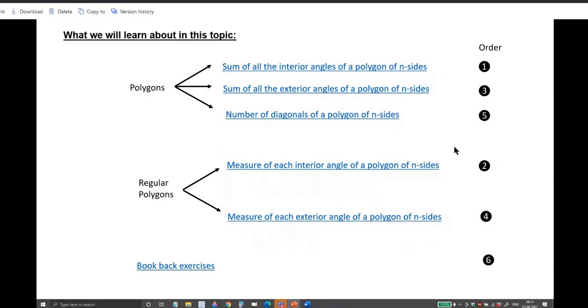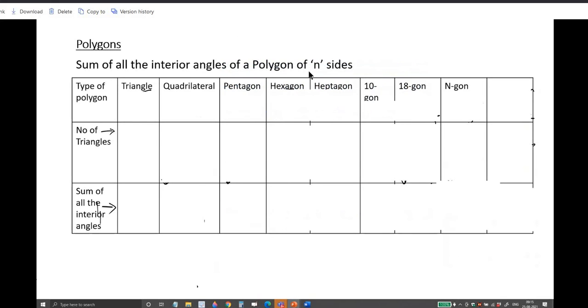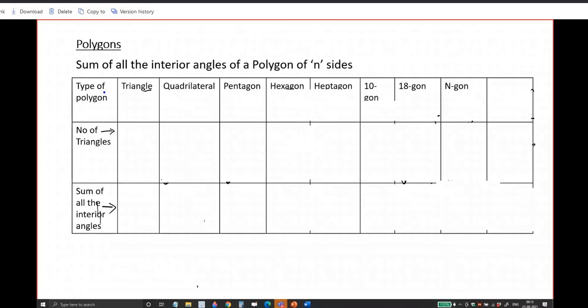First we will go to the first one. It is about the sum of all the interior angles of a polygon of n sides. See, in the top row we have got all the types of polygon. Triangle, quadrilateral, pentagon, hexagon, heptagon. After that you have left all that. You have got a 10-gon, decagon, and then an 18-gon, a polygon with 18 sides. N-gons, a polygon with n sides. Okay, you are taking them.